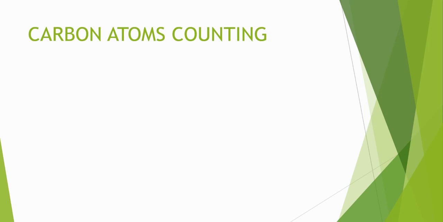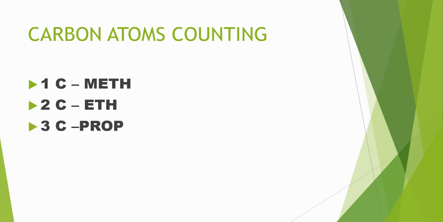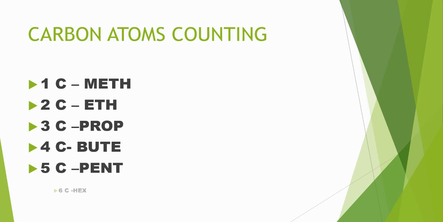Before we start alkanes, we should know about the counting of carbon atoms. If the compound is with one carbon atom, it is called meth. Two carbon atom compound is eth. When carbon atoms are 3 in number, then it is prop. 4 carbon atoms, but. 5 carbon atoms, pent. 6 carbon atoms, hex.